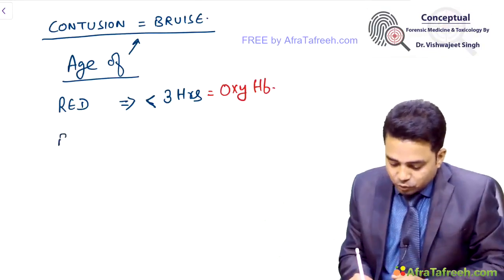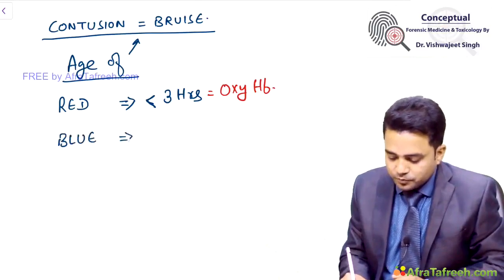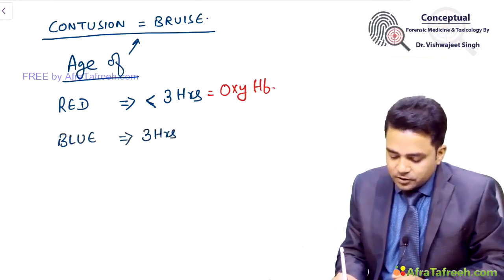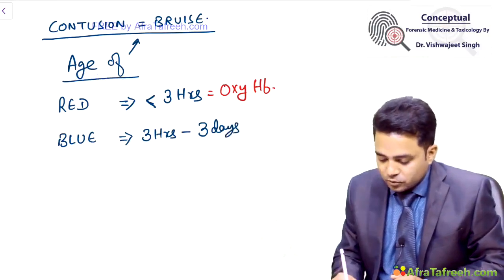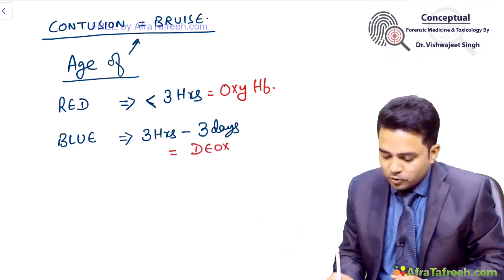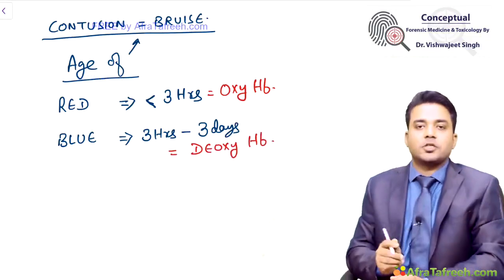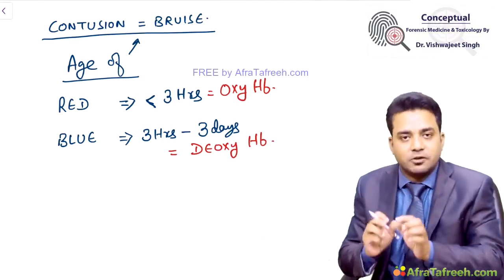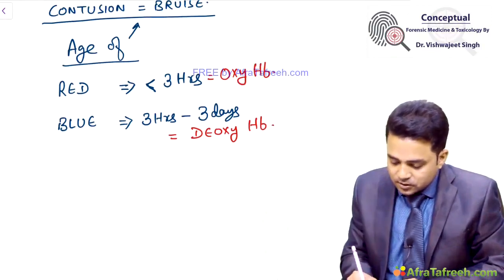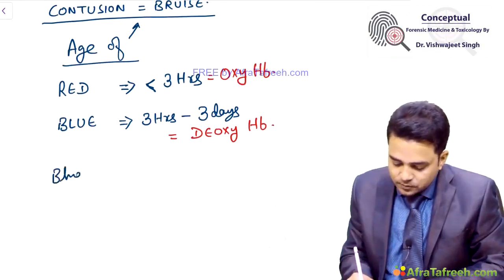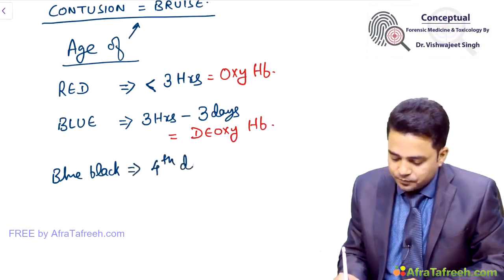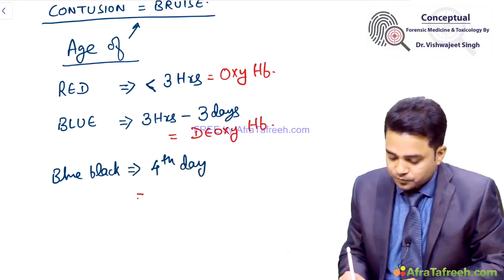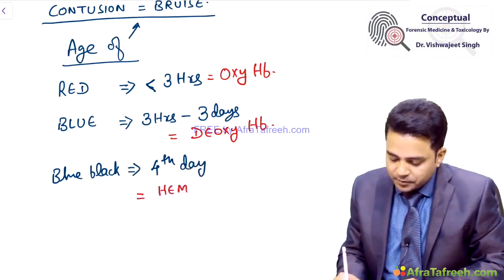Then the color becomes blue. The color of the bruise becomes blue when the injury is 3 hours to 3 days old. And this is due to deoxyhemoglobin presence at the site of injury. Then the color changes to blue-black at about the 4th day. This is due to hemosiderin pigment.